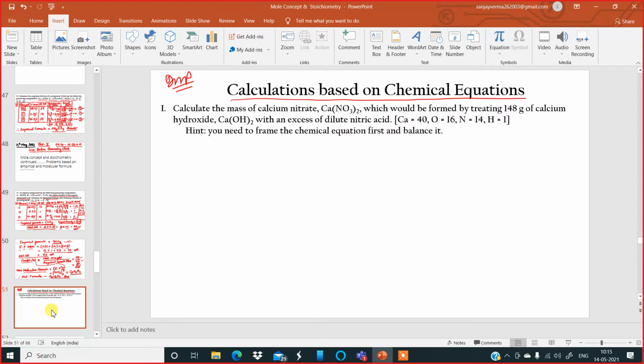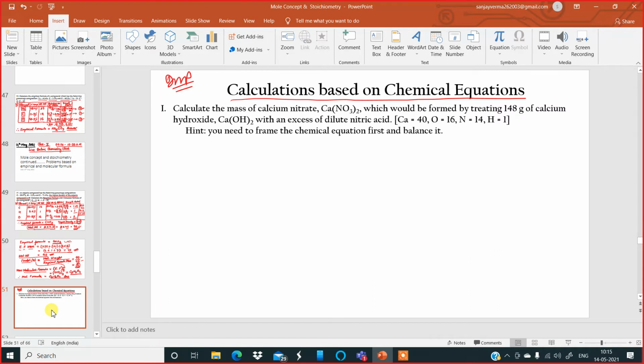I am reading the question. Have a look very carefully. Try to listen to it very, very carefully. The question says, calculate the mass of calcium nitrate which would be formed by treating 148 gram of calcium hydroxide with an excess of dilute nitric acid.